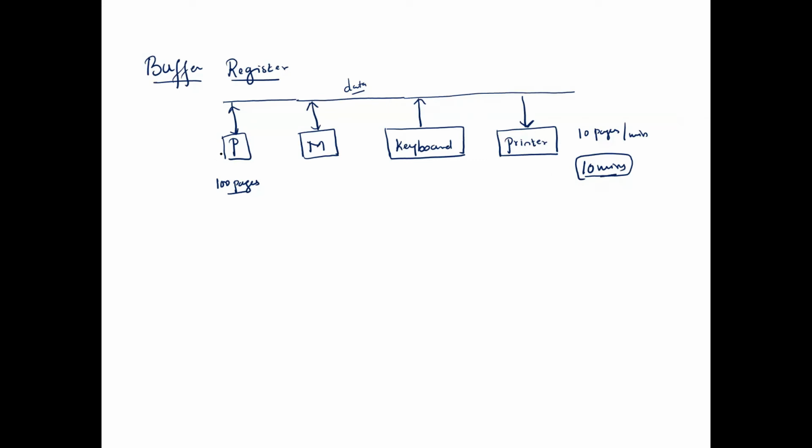The processor is very fast. In a fraction of a second, it can put all the data onto the bus. But we cannot have a separate bus between what? Processor and printer, because it is going to increase the cost and the complexity will also increase. I cannot have a separate bus between processor and printer, processor and keyboard, processor and mouse, processor and memory. So I cannot have what? A different bus structure between every individual system resource. So that is also not feasible.